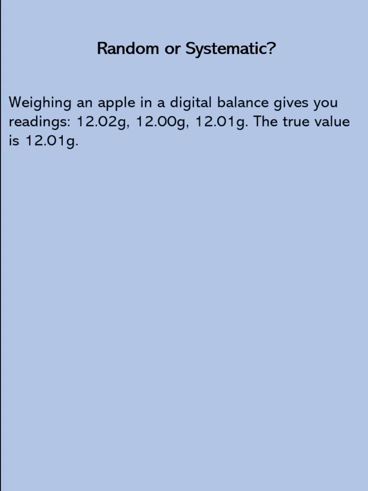So let's try to identify whether it's random or systematic. Weighing an apple on a digital balance gives you readings of 12.02 grams, 12.00 grams, 12.01 grams. The true value is 12.01 grams. Sometimes it's above and sometimes it's below the true value. So this one is a random error.